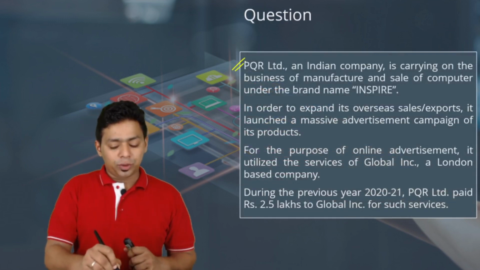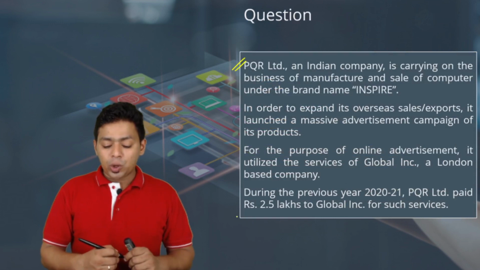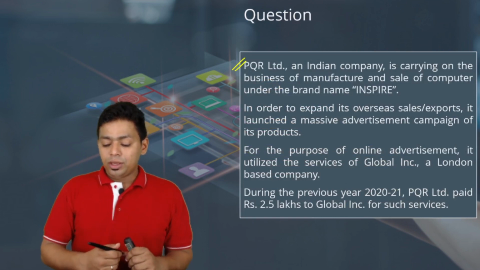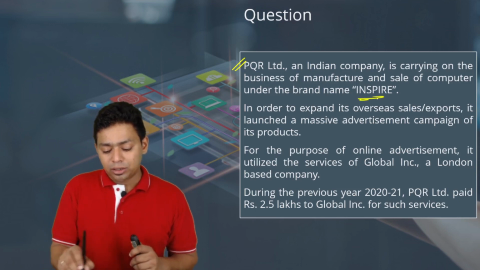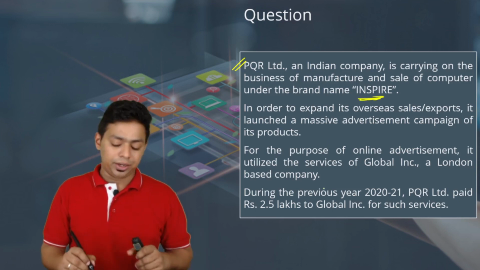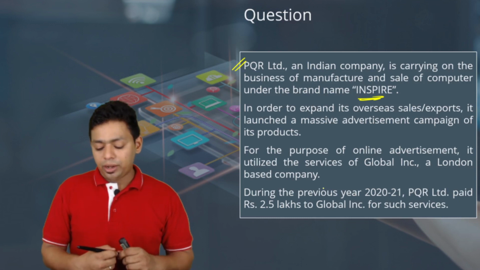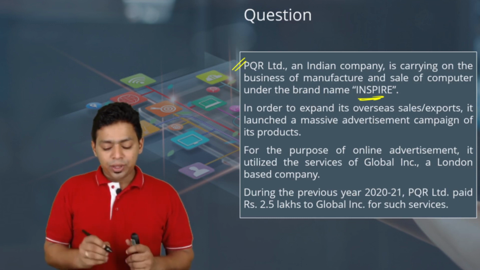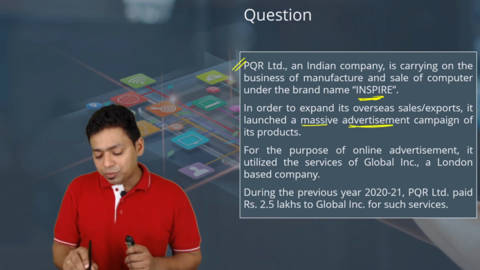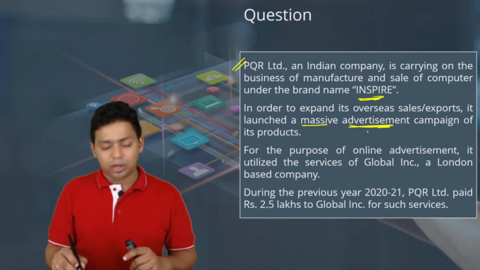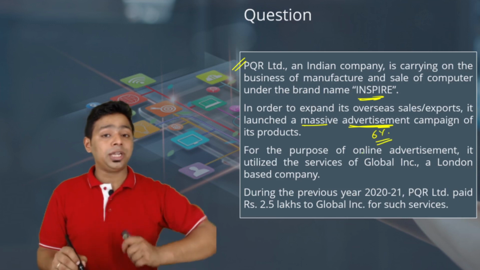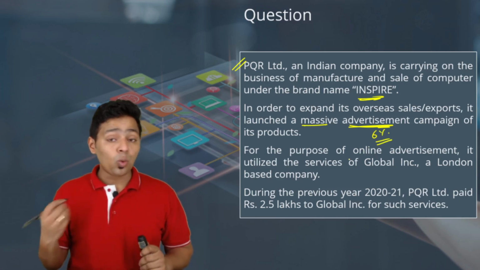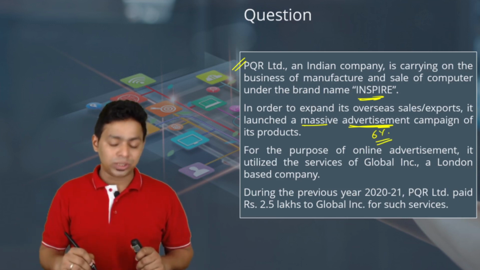Next one, computational question, mark it important. PQR Limited, an Indian company, is carrying on a business of manufacture and sale of computers under the brand name Inspire. In order to expand its overseas sales and export, it launched a massive advertisement campaign. The moment advertisement campaign is seen, you should understand this is 6% equalization levy under section 165 of Finance Act 2016.